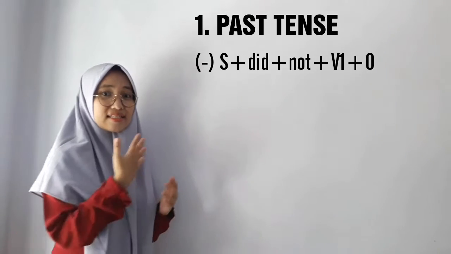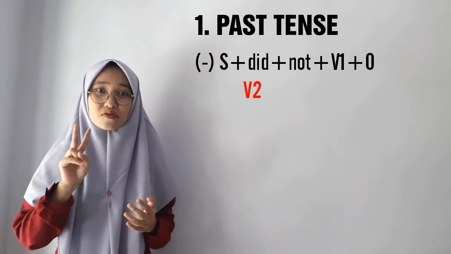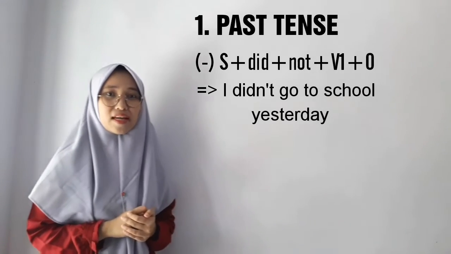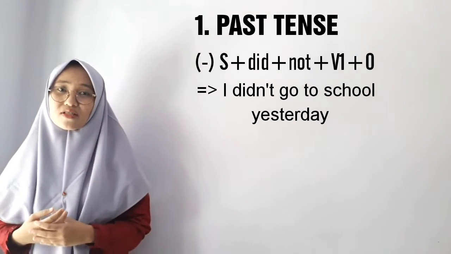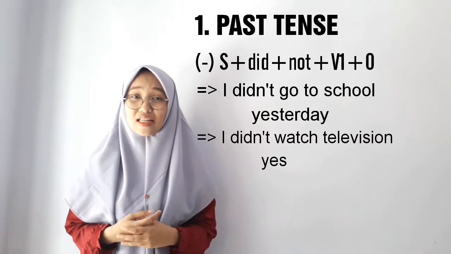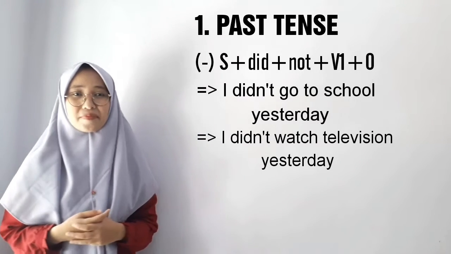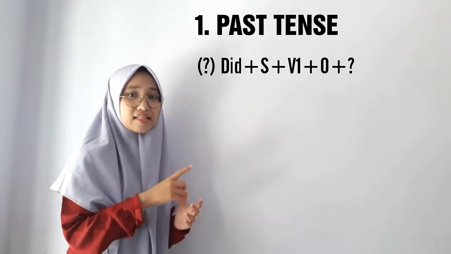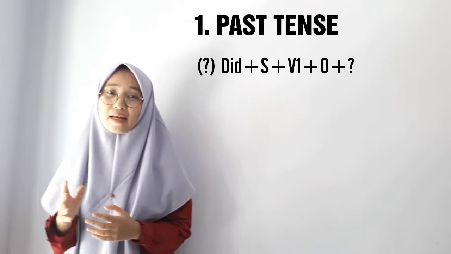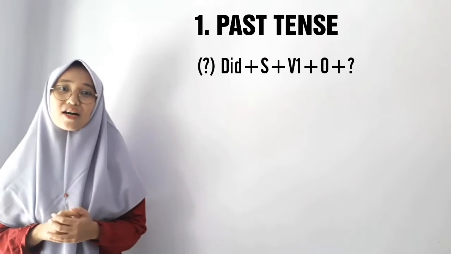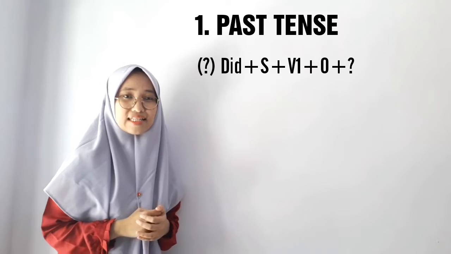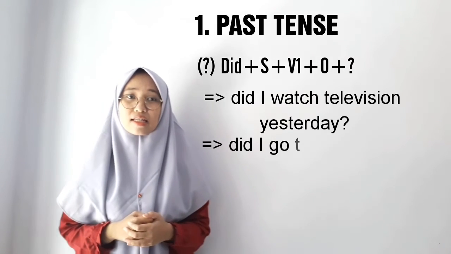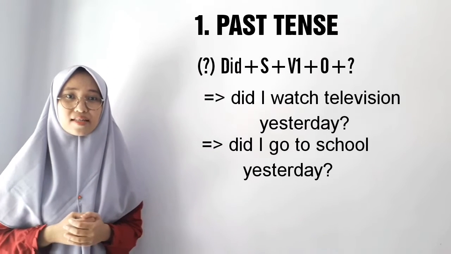Why is it did? Because did is the verb 2, so the main verb will be verb 1. The example will be: I didn't go to school yesterday, or I didn't watch television yesterday. How about the interrogative? The interrogative will be did plus subject plus verb 1 plus object. So the sentences are: Did I watch television yesterday? Did I go to school yesterday?